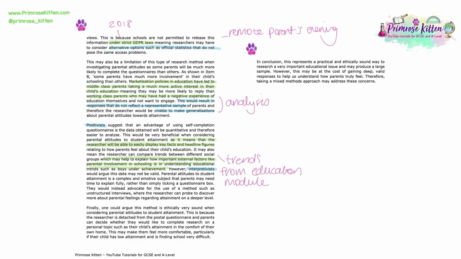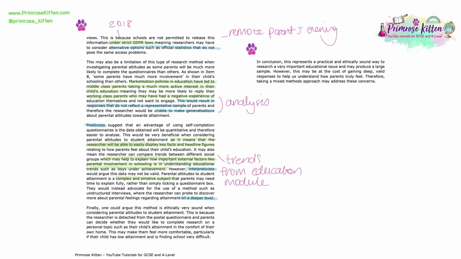And that is that schooling and education, whether it's from a student perspective or a parental perspective, is a very emotive and complex topic. It's something that people might find quite difficult to talk about, particularly if they are underachieving in education. So therefore, interpretivists are always going to put forward that argument that something like an unstructured interview or participant observation is really going to allow an understanding to be gained on a much more sensitive but also deeper level, where the respondent is able to go off on a tangent if they need to, or fully explain their true feelings on this topic.